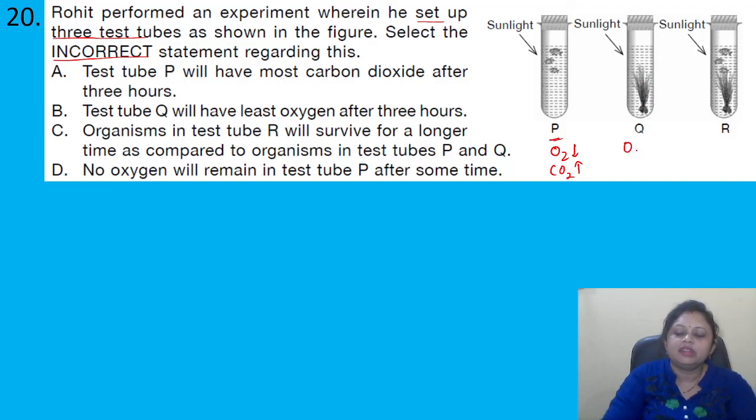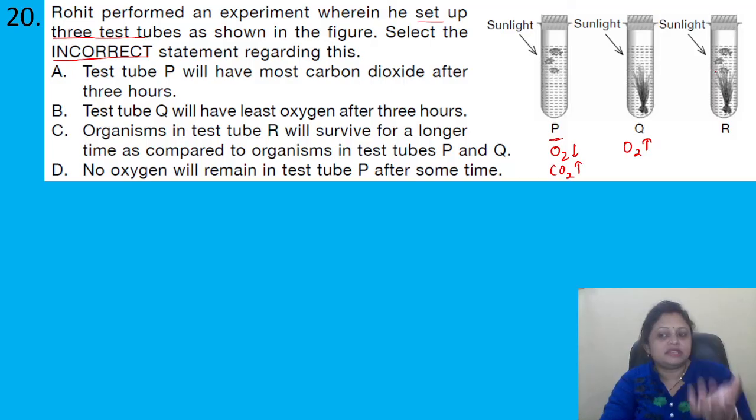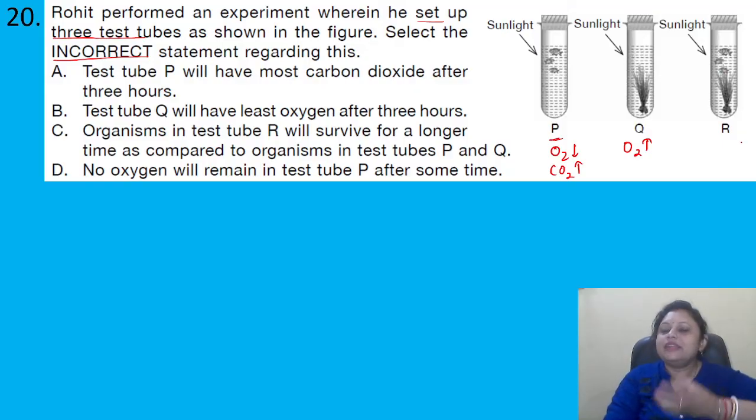So it will release oxygen, so the amount of oxygen will increase here. And in R, both the fish and aquatic plant are there. The plant will release oxygen, and the fish will consume the oxygen. So there will be a balance here.